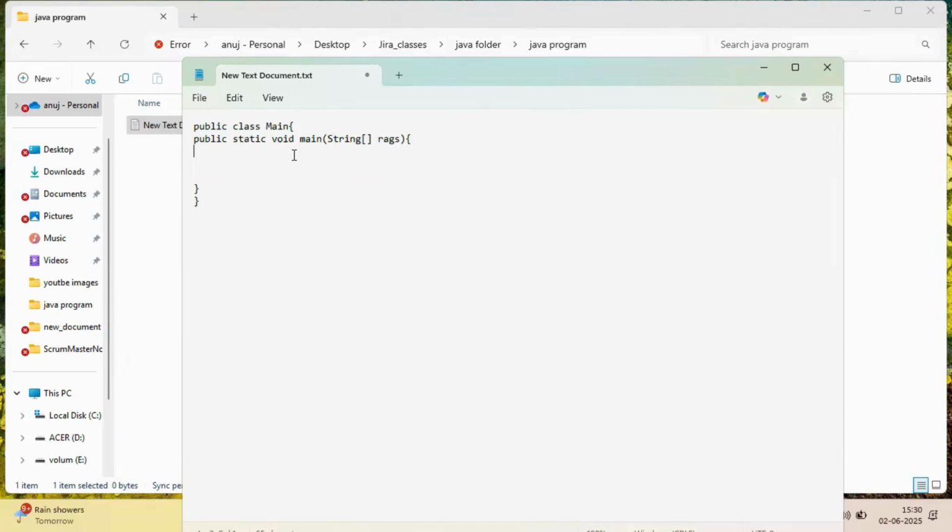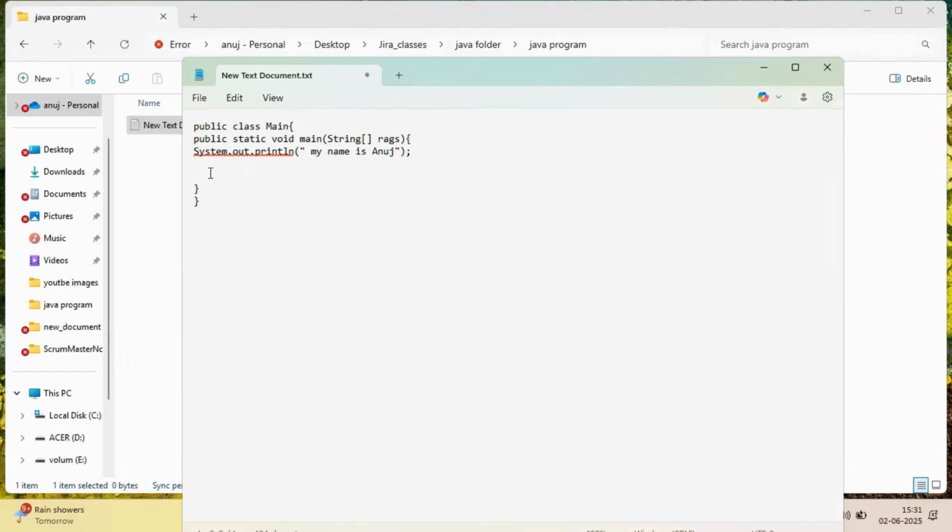Now I have to print Hello World. My name is Anush. For that we have a statement, System.out.println. Here the string should be written inside double quotes, that is, my name is Anush. And you should put a semicolon.